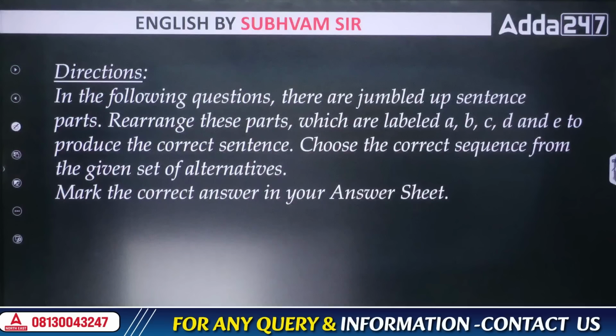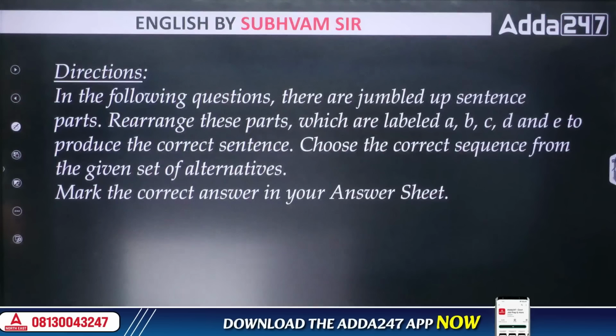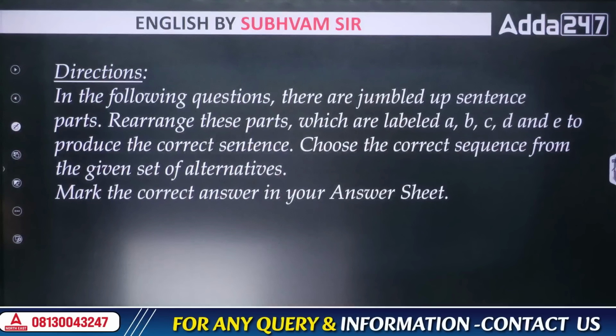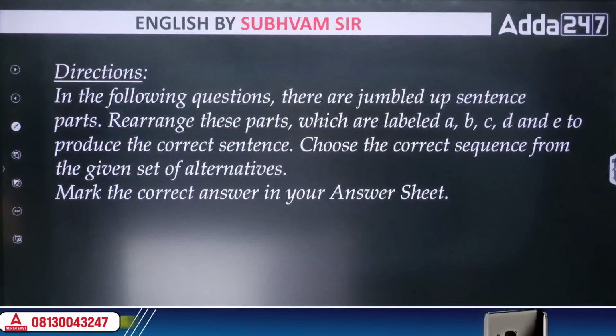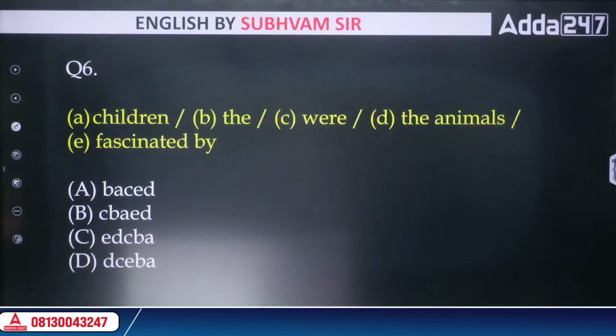Okay, the next question here. The direction that has been given to us is that in the following questions, there are jumbled up sentence parts. Rearrange these parts, which are labeled A, B, C, D, and E, to produce the correct sentence. Choose the correct sequence from the given set of alternatives. All right, so this is basically a rearrangement based question.